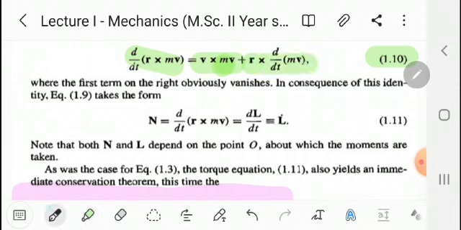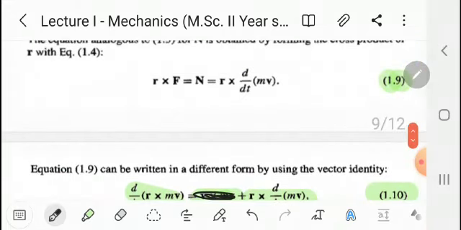The first term gets cancelled, and therefore by equation 9, R cross F equal to N equal to R cross d by dt of m into v.